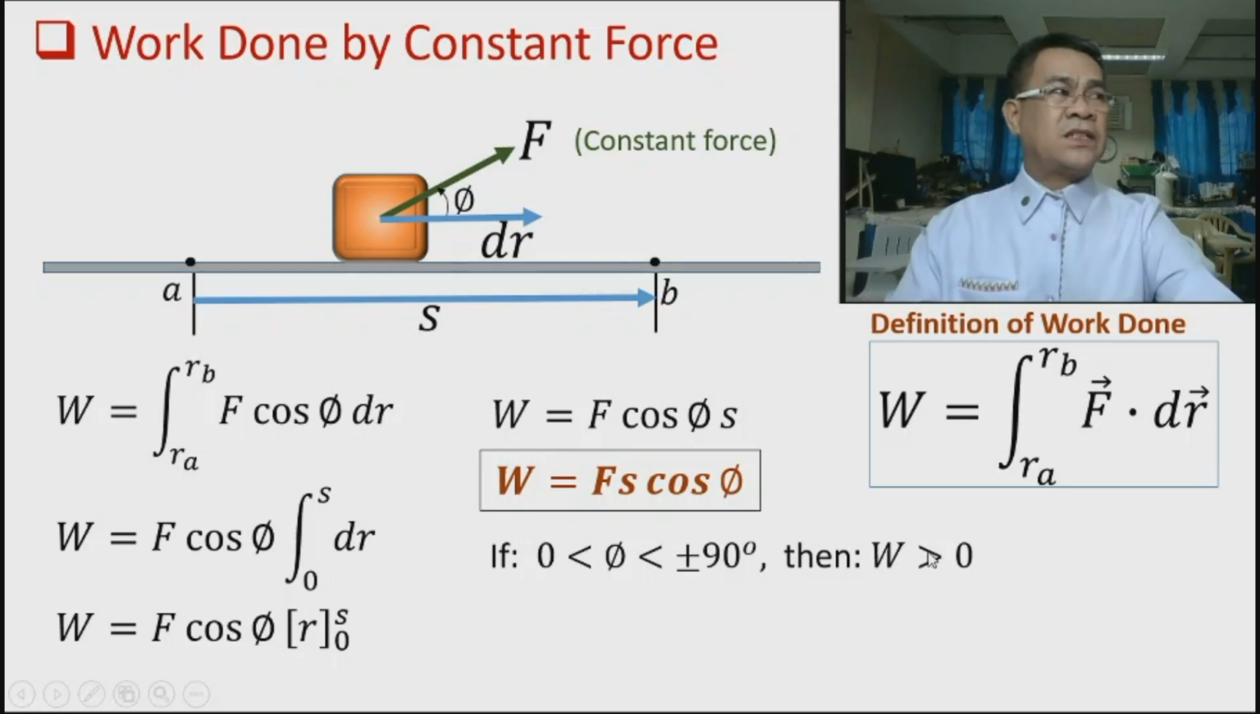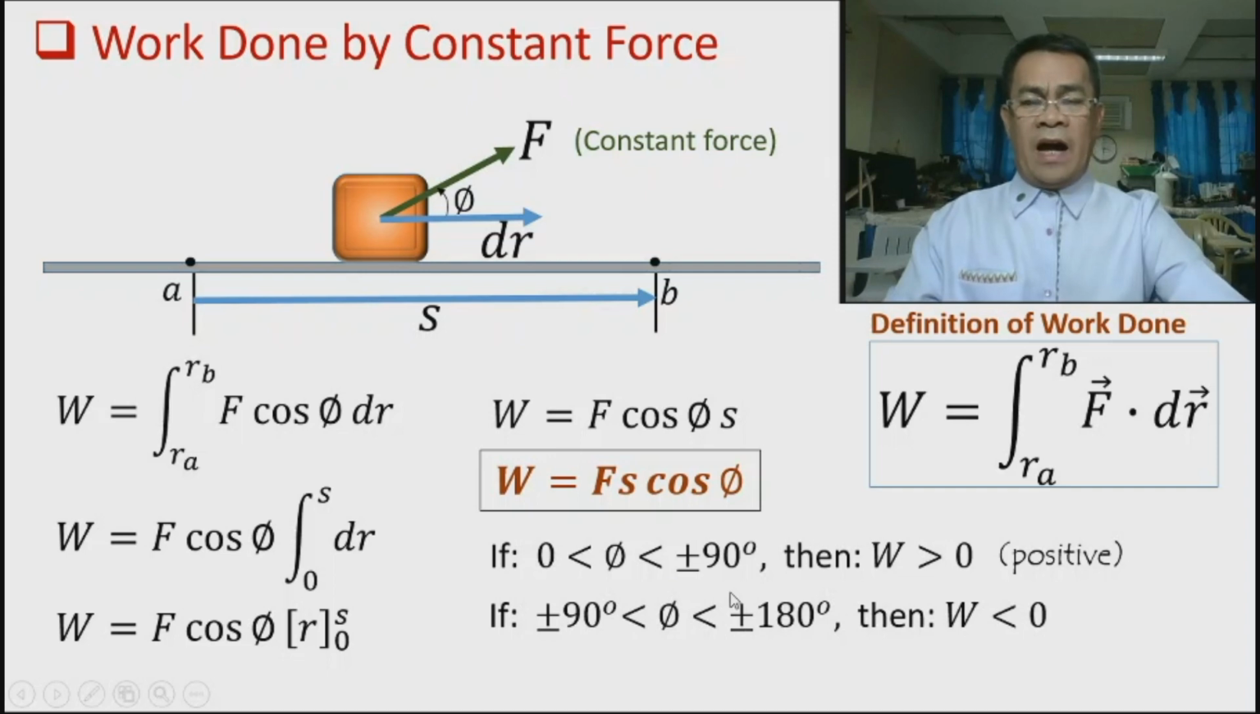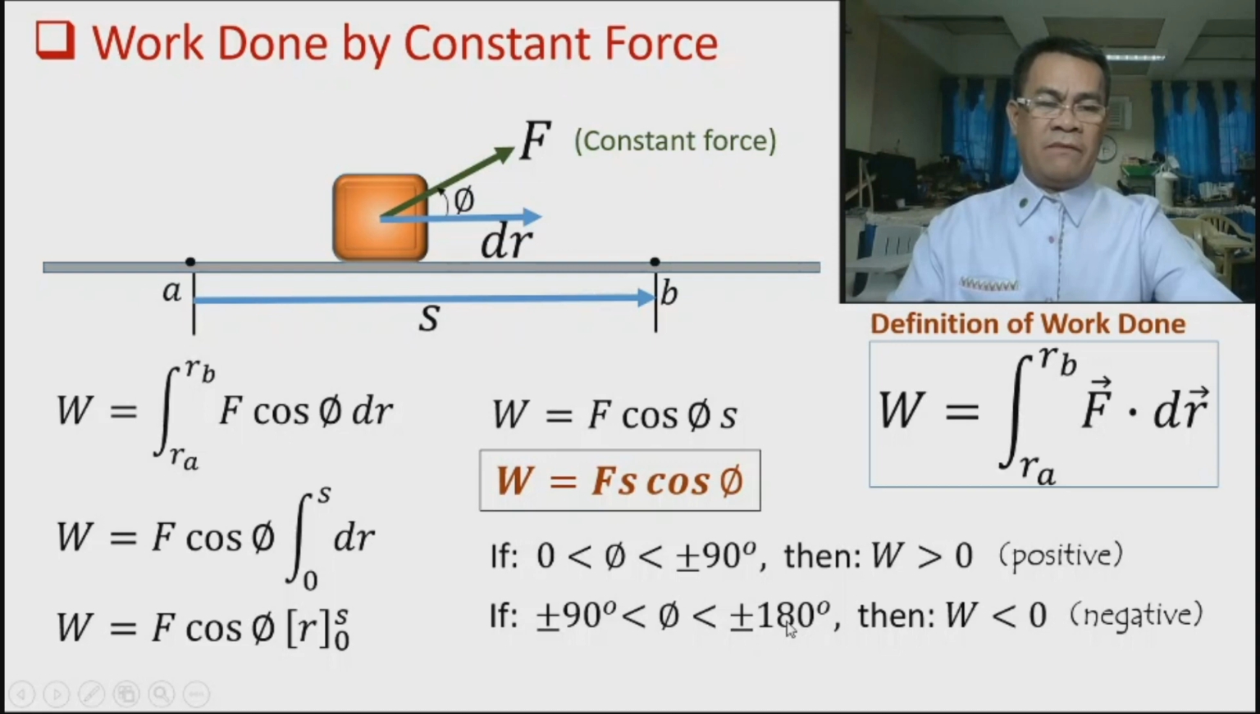So if the angle P is greater than 0 but not equal to 90, work done is greater than 0, which means positive. Okay? Now, if the angle P is greater than 90, positive or negative, but not more than 180, work done is negative. So these are the possibilities of having negative work done. It is the angle between 90 and 180 degrees.